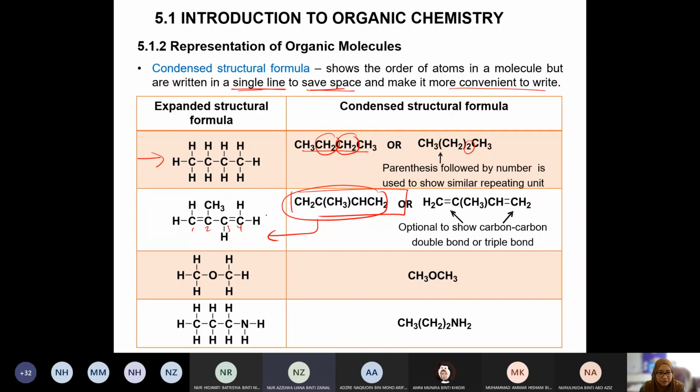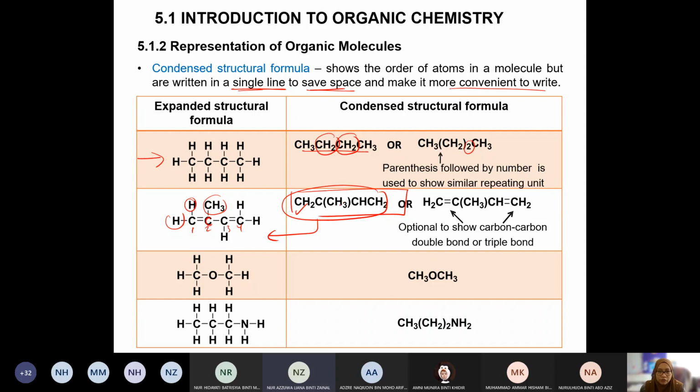Okay? Alright, CH2 and then C. Dekat sini nampak. Okay. These 2 hydrogen belongs to the first carbon. Right? Settle. And then it is also attached to this C. Okay? It is also attached to this C. And this C attached to CH3. Okay, so we have to use CH3. We have to use bracket.